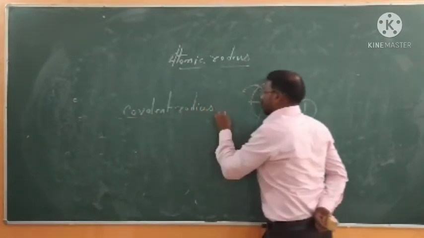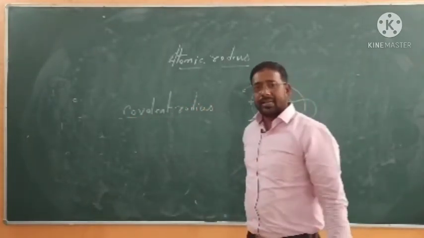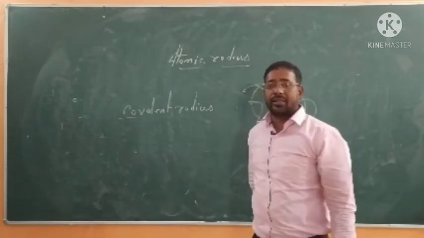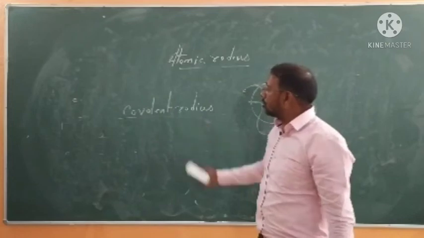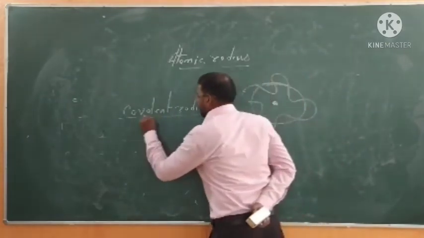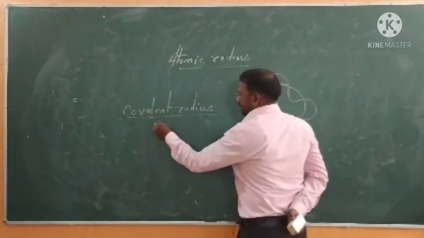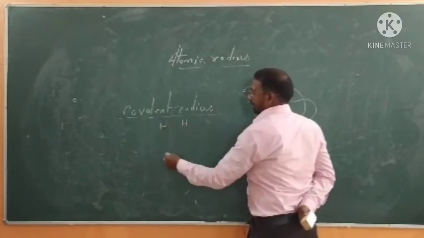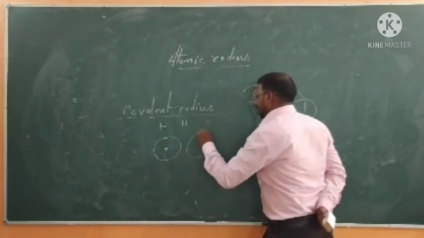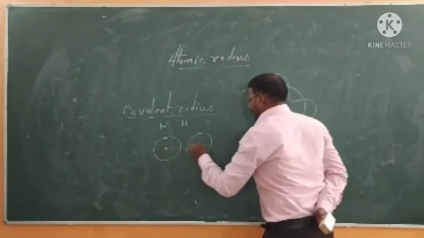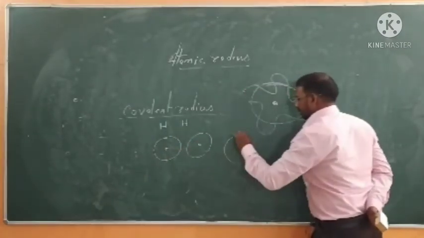Actually, there are lots of radii: covalent radius, metallic radius, ionic radius, and van der Waals radius. But in your 10th class, we only need to know about covalent radius. What is covalent radius? When two same atoms, like hydrogen plus hydrogen, have that kind of structure and combine, what do they form?